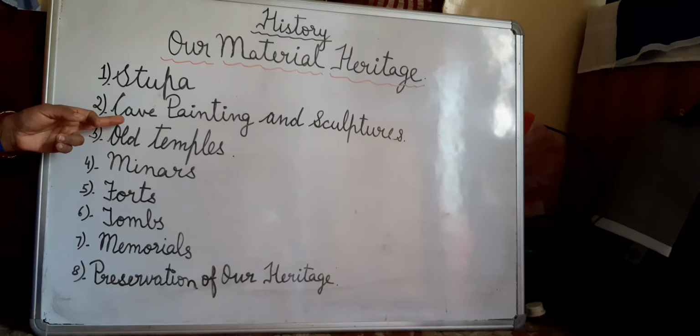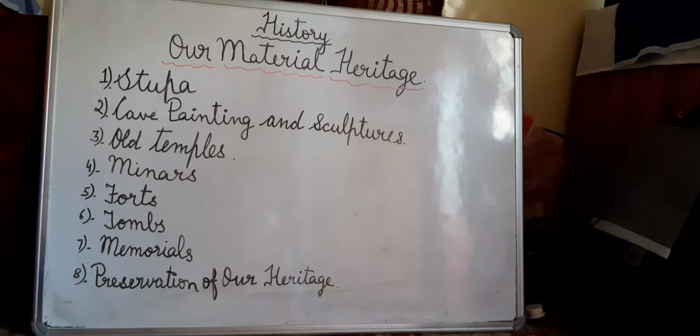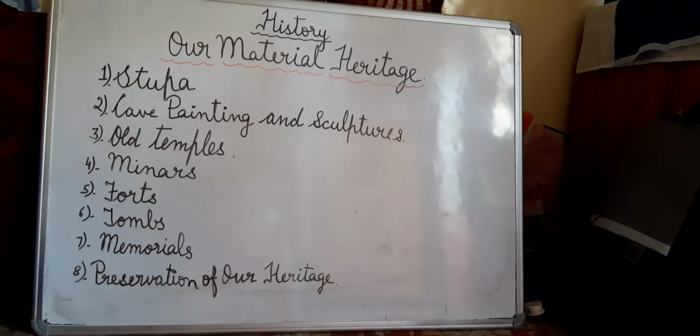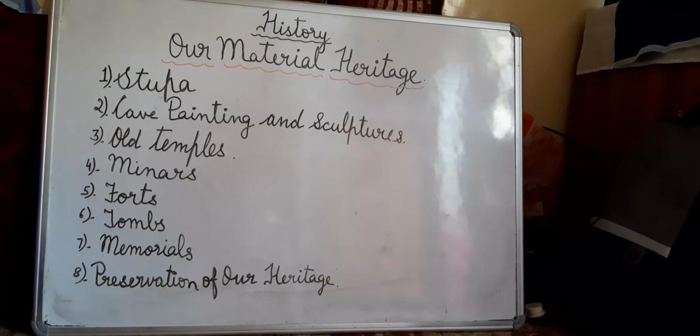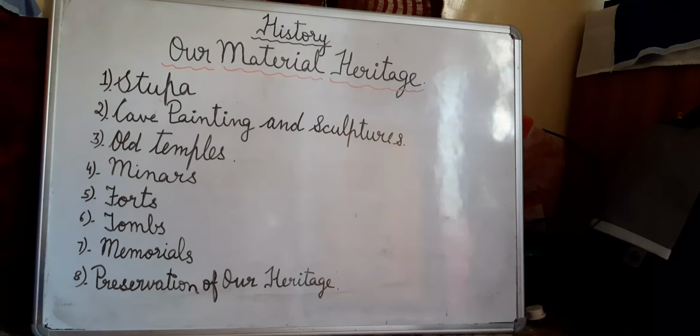So now we move to the next topic, that is cave painting and sculpture. Children, many caves that were occupied by human beings in the olden times have been found in India. These early humans have left behind many paintings made in the caves. They also decorated them by carving beautiful sculptures on the rocks of the caves. The caves at Ajanta and Ellora are some of the finest examples of the combination of great architecture, sculpture and